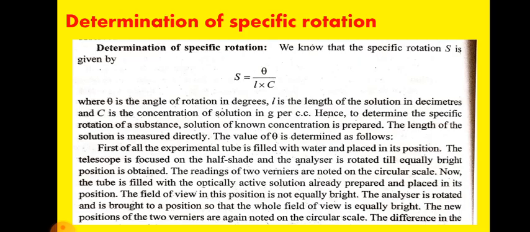The experiment is repeated with different concentrations of the solution. A graph is then plotted between the concentration and angle of rotation. This comes out to be a straight line. From the graph, the rotation theta by c is determined. The specific rotation of the substance is calculated by the above formula. So the next one is the strength of the sugar solution.